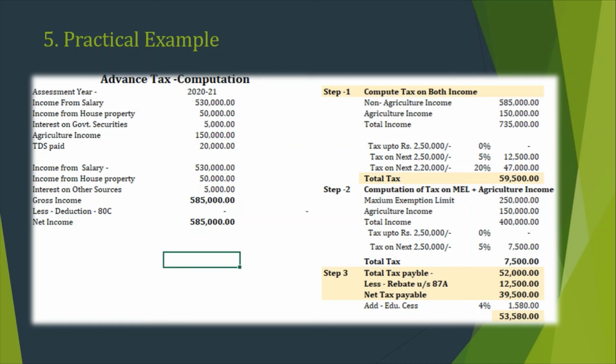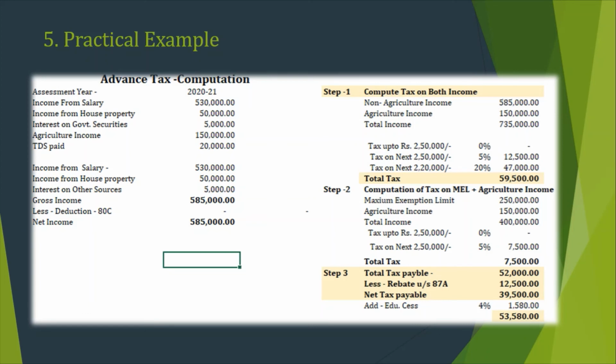Now we follow the procedure to calculate the tax after considering the agriculture income. This is the concept. First I include the agriculture income with the non-agriculture income and calculate the tax on it, which is around 59,500 rupees. Then I compute the tax on maximum exemption limit plus agriculture income, which is around 7,500 rupees. So it should be deducted from the 59,500. So our total tax payable would be 52,000 rupees.